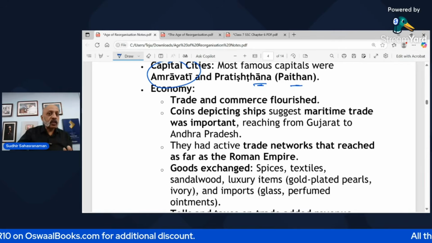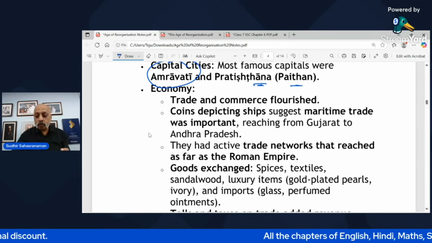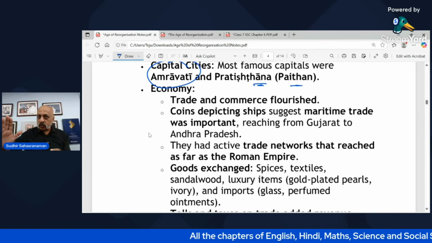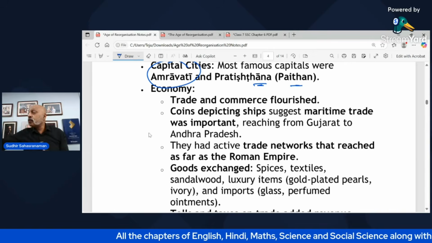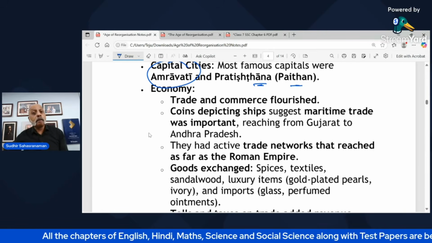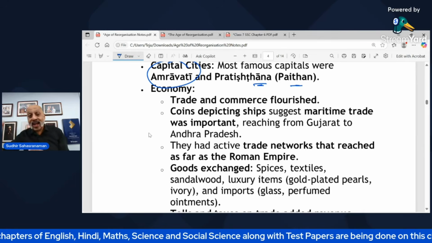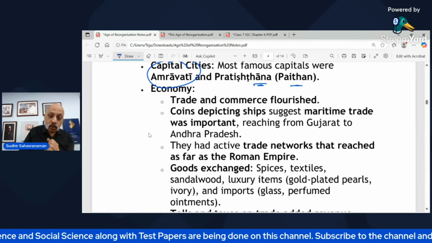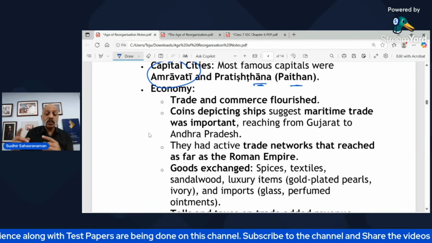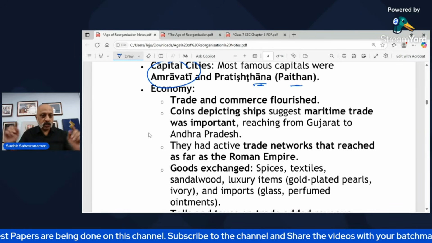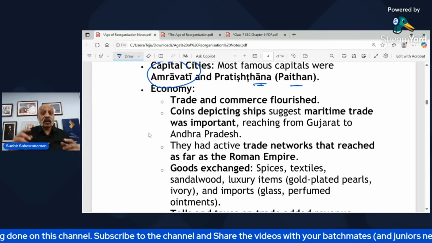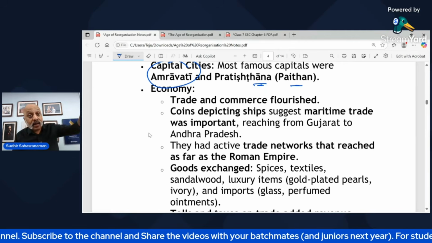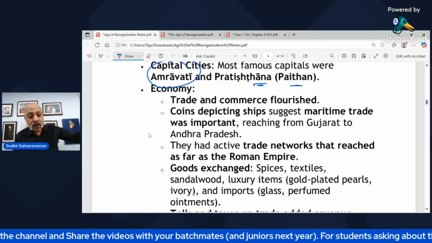Trade and commerce flourished under the Satavahana kingdoms. Coins depicting ships suggested what? Once you had control over modern day Andhra Pradesh, it meant that you had access to the Bay of Bengal, which meant that you had access to the ports and you could do trade via the maritime route reaching from Gujarat to Andhra Pradesh. They had active trade networks that went till the Roman Empire. So they were doing trade with Europe as well.